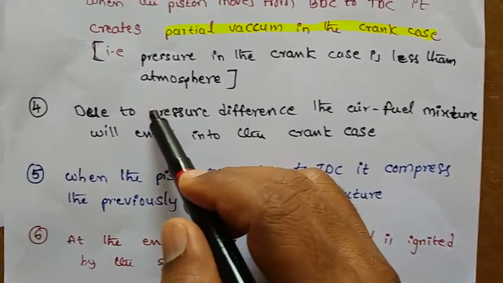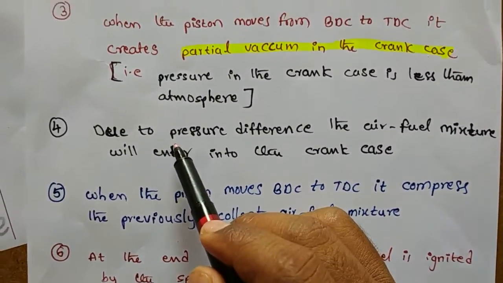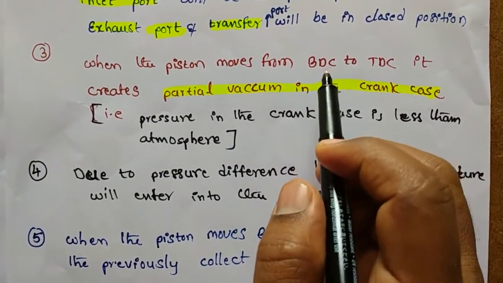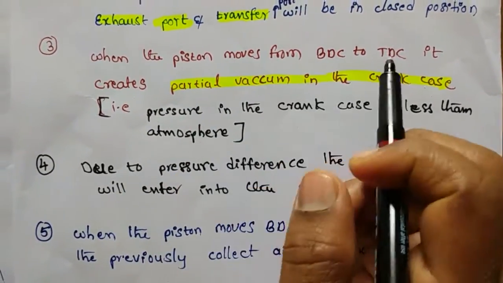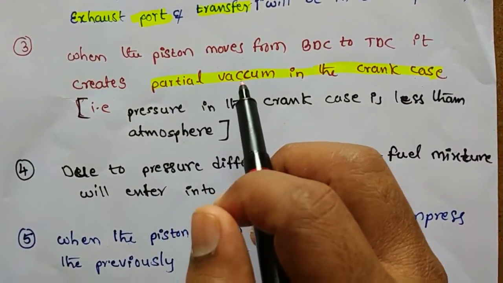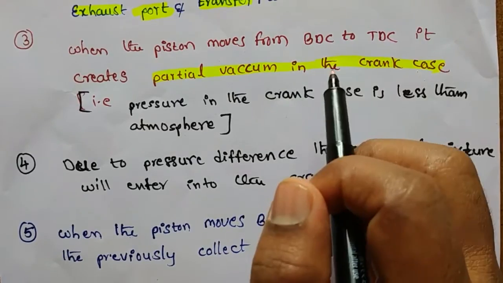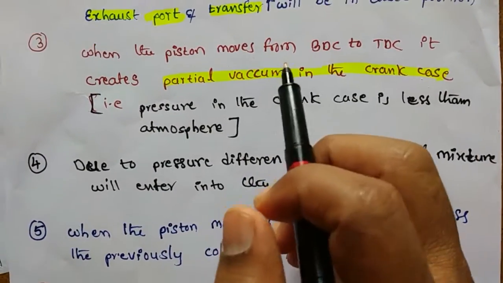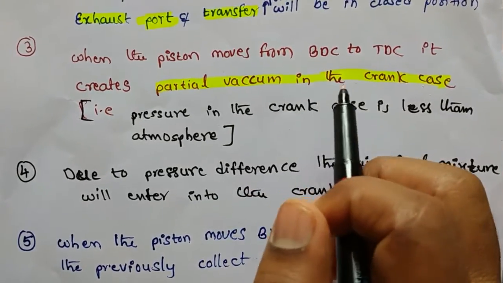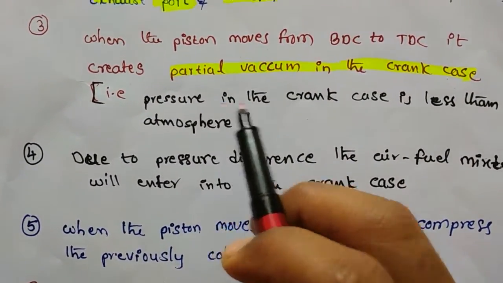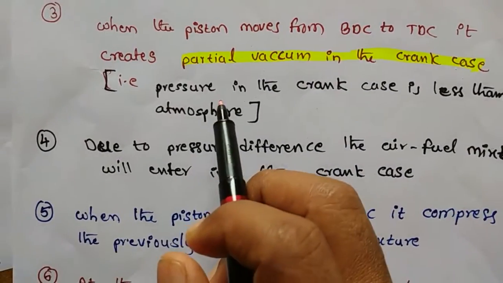Next, let us see the third point. When the piston moves from BDC to TDC, piston creates partial vacuum in the crankcase. That is, the pressure in the crankcase is less than the atmosphere.